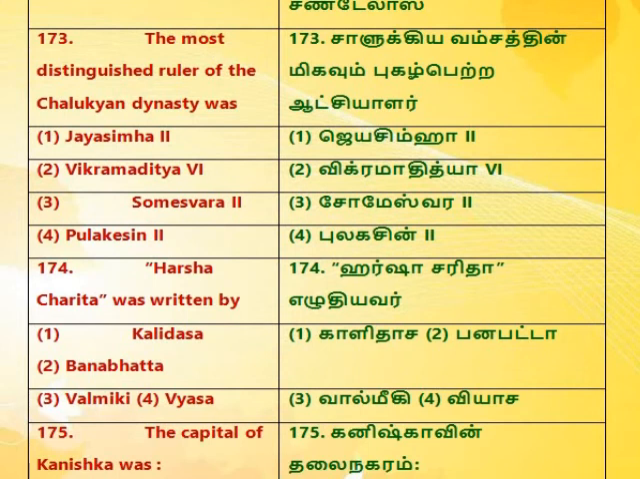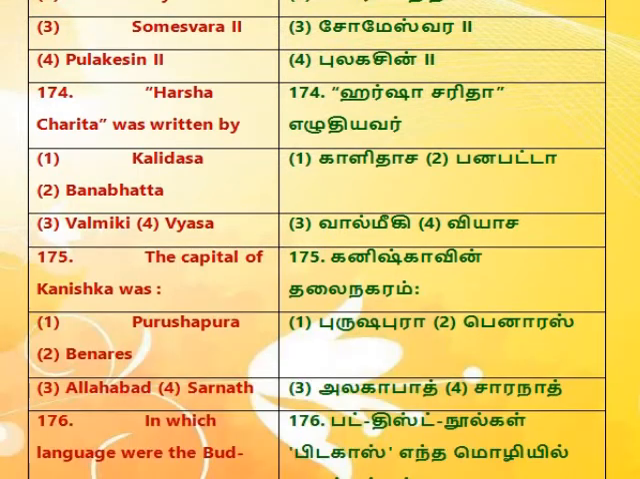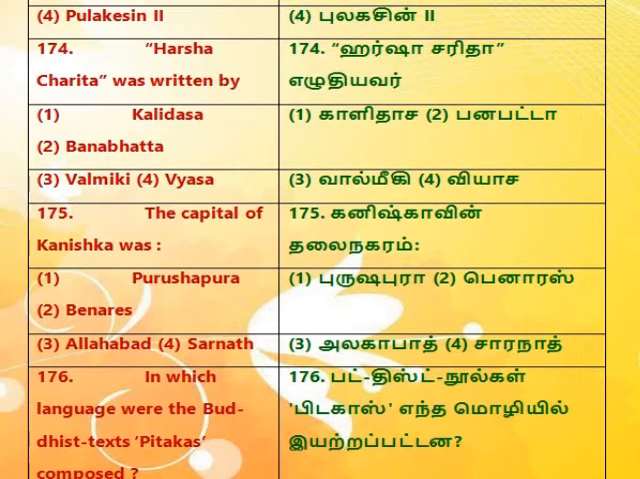173. The most distinguished ruler of the Kalyani Chalukya dynasty was 1. Jayasimha. 2. Vikramaditya 6. 3. Someshvara 2. 4. Pulakeshin 2. 174. Harshacharita was written by 1. Kalidasa. 2. Banabhatta. 3. Valmiki. 4. Vyasa.